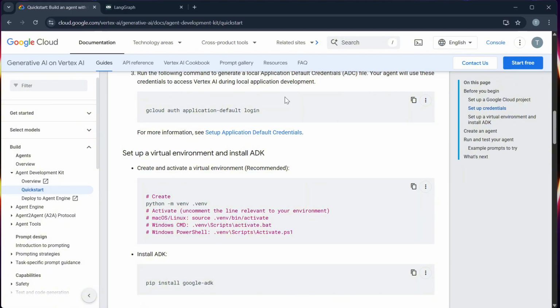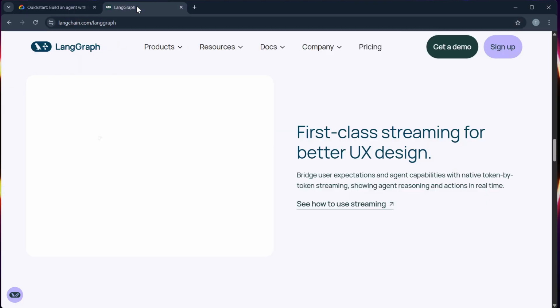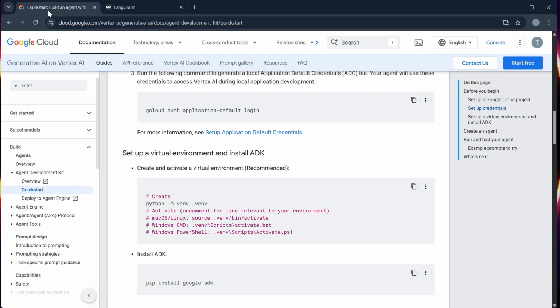So, in conclusion, both of them are excellent, but LangGraph is the better choice for flexibility and transparency in agent behavior, while Google ADK is ideal for enterprise scale builds.